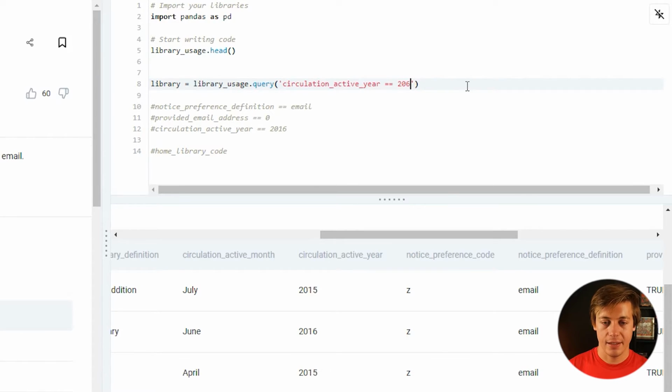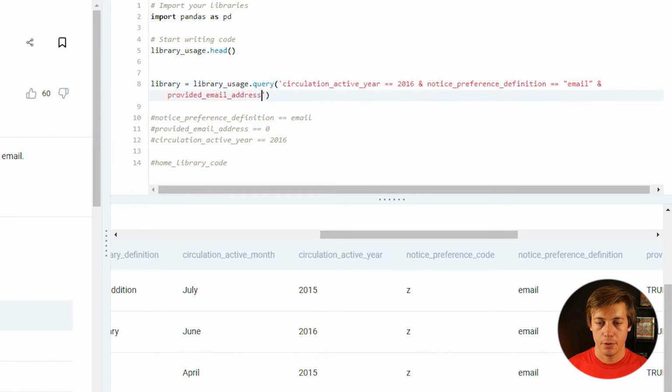Equals 2016 like that. I'm going to put and let's work on the next one. So notice definition email. So we'll remember full quotes this time. Email like that. We're going to do one more and this time we need to take a look at provided email address. So provided email address equals 0.